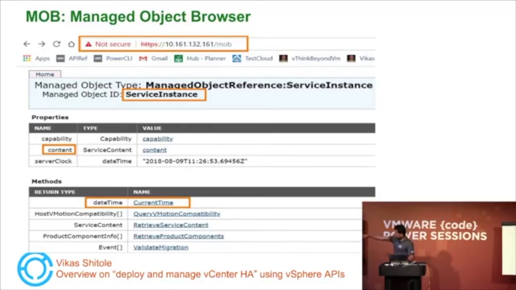And you can see there are multiple properties exposed by service instance, such as content. The content provides information about the managed object, that is service instance, so we can refer back to whatever we talked about. And once we have content, content has all the managed objects available in vSphere. And I just wanted to highlight that these are the methods associated with the managed object, that is service instance. One example is current time. If you want to get the current time on the vCenter, you can invoke that method.